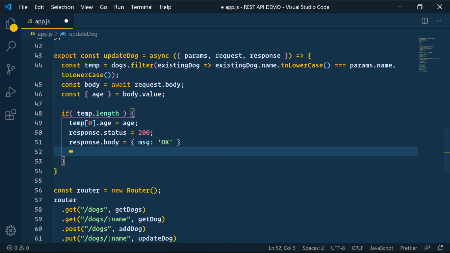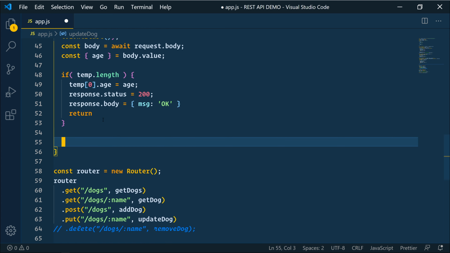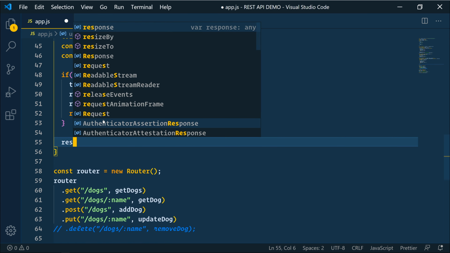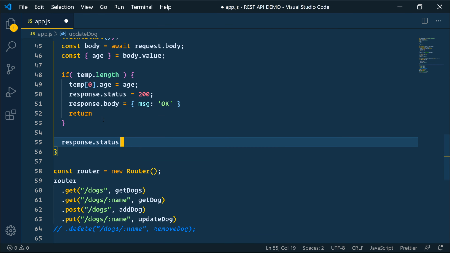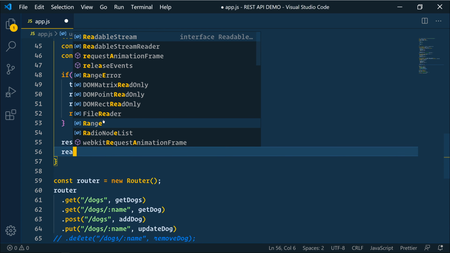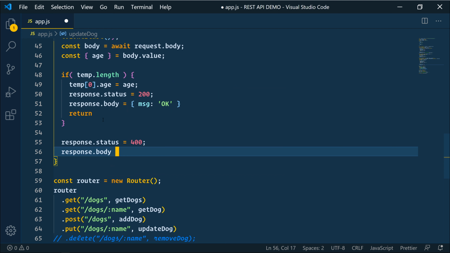All right, then we'll return, and if we didn't find it, then we'll say response.status equals 400, and response.body equals an object of message and cannot find dog, and then the parameter.